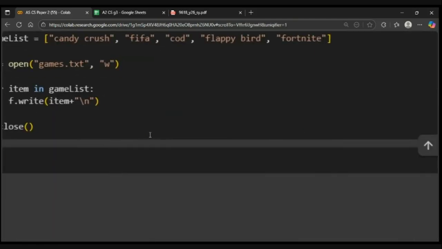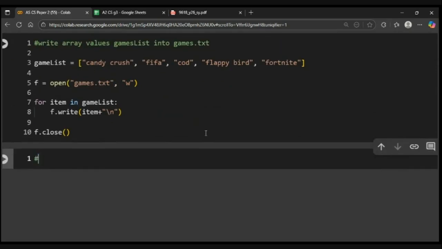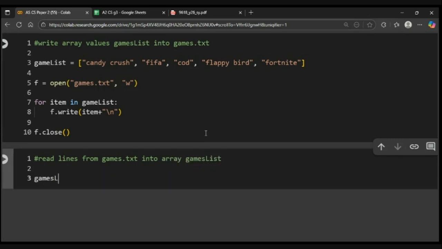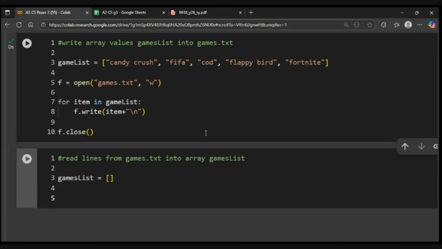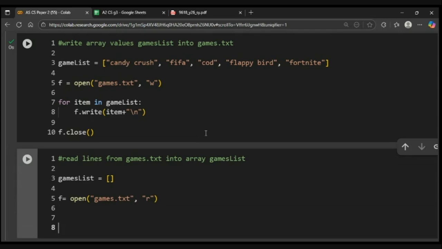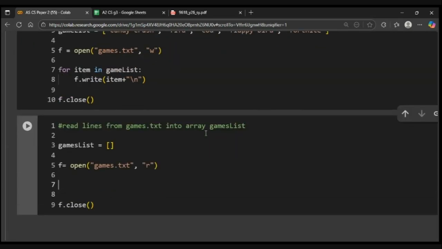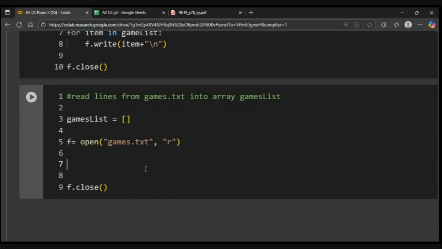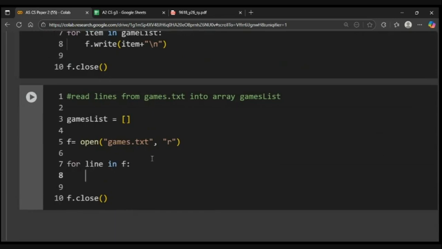And now we'll do the opposite. We'll read lines from games.txt into array games list. So अब हमारी games list की एक array है जो कि empty है, and now we have to read into it. So file.open games.txt comma read, and इसको हमने close भी करना है, and every time the loop runs. So again we don't know how many times we have to run the loop. So Python में option होती है for item या for line in f, इस तरह करके इस सबको loop करेगी.